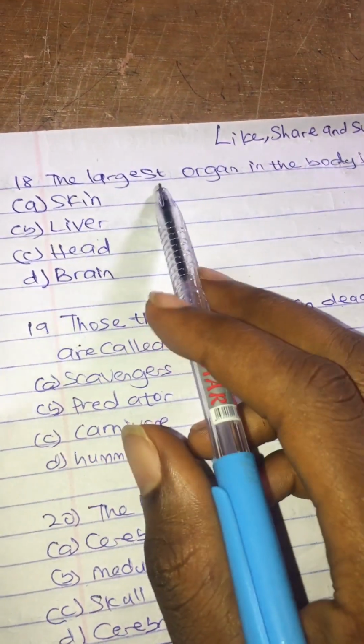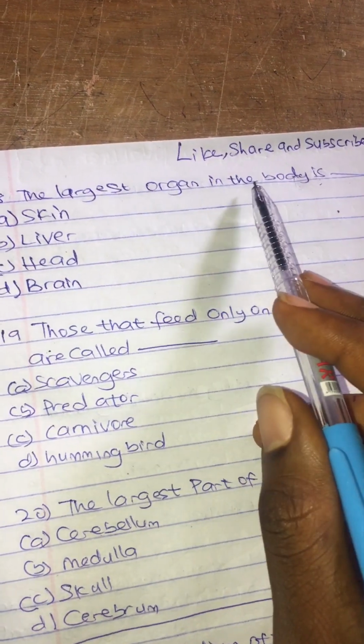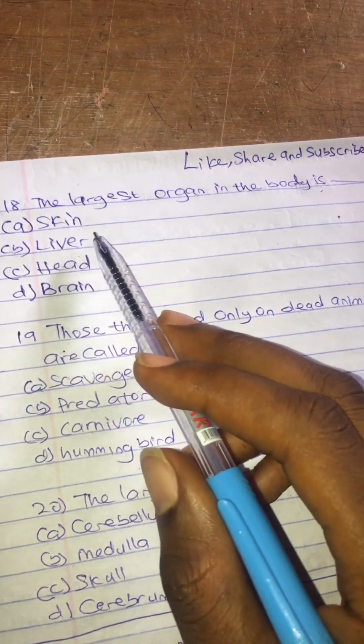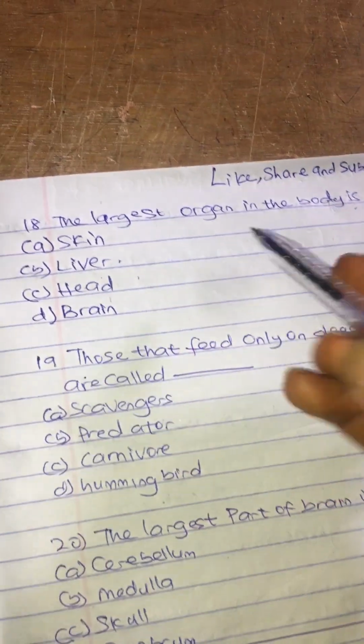Question 18. The largest organ in the body is dash. I'm going to explain something to you here. A, skin. B, liver. C, head. D, brain. The correct answer here is the skin.